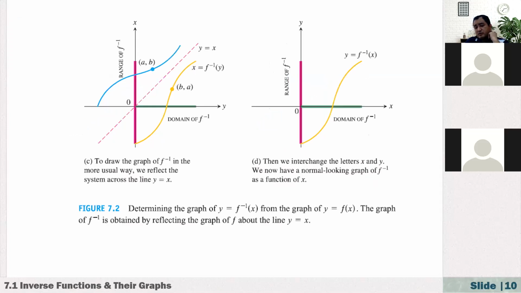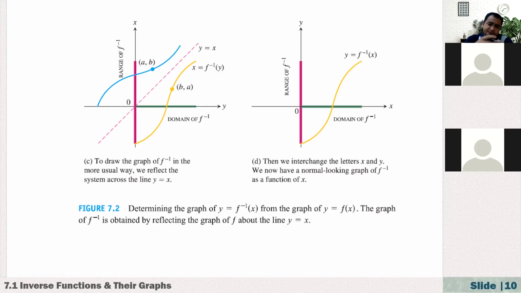That means that if you're talking about two functions, let's say f of x and its inverse, their graphs are symmetric about the line y equals x. So to draw the graph of the inverse of the function, first you need to draw the graph of the original function, and after that draw y equals x, that's just a straight line passing through the origin, right? That makes an angle of 45 degrees with the x-axis, right?